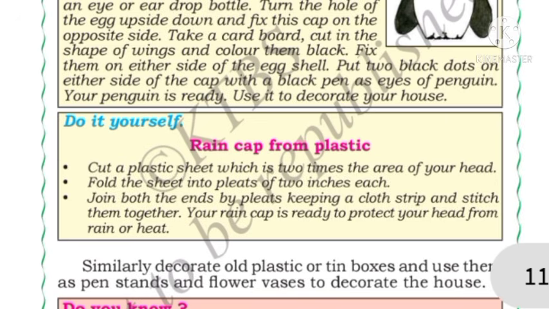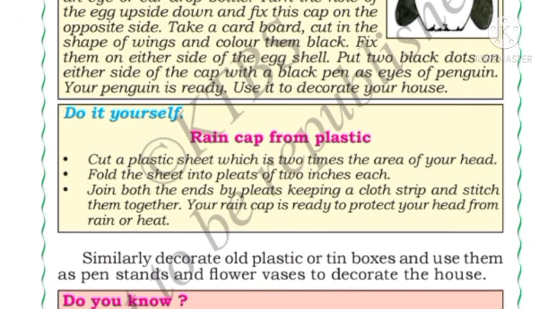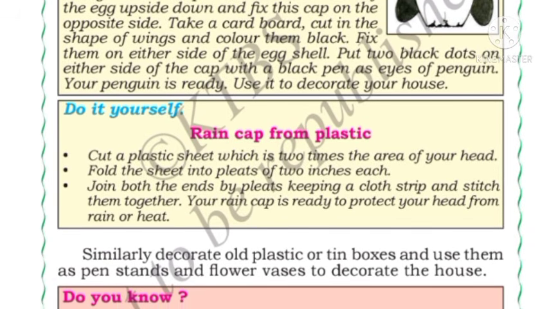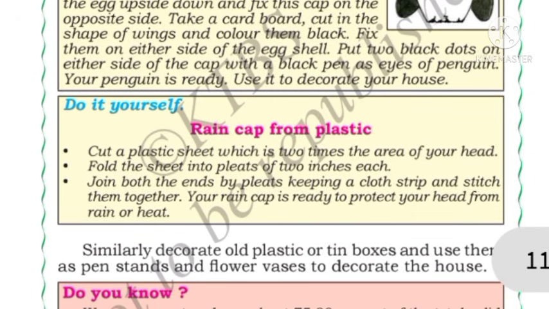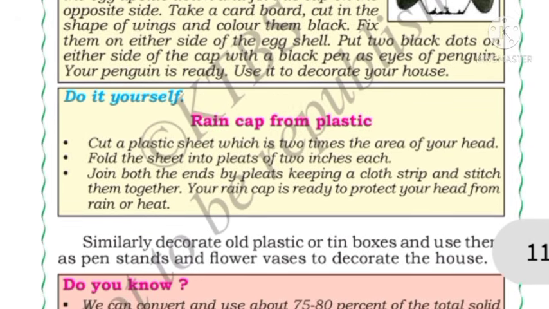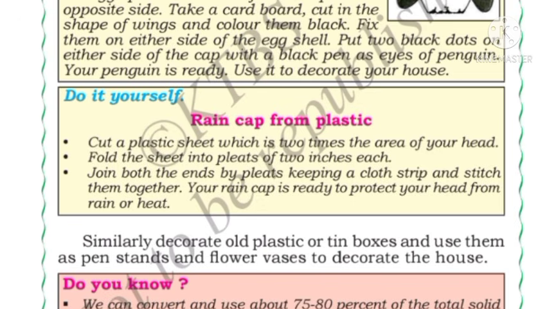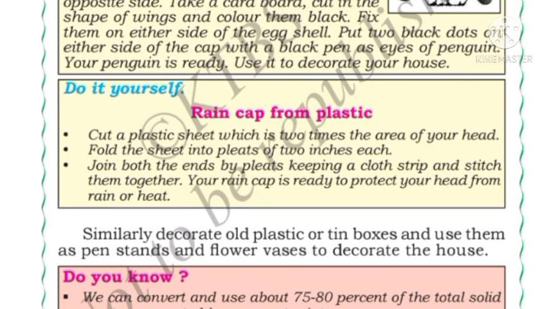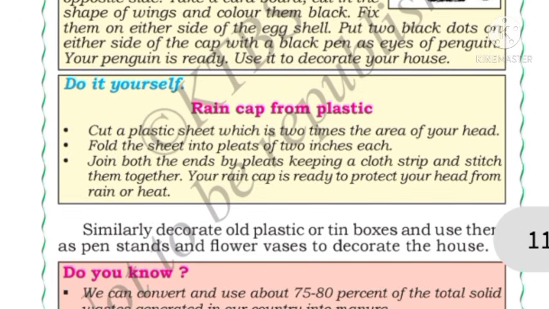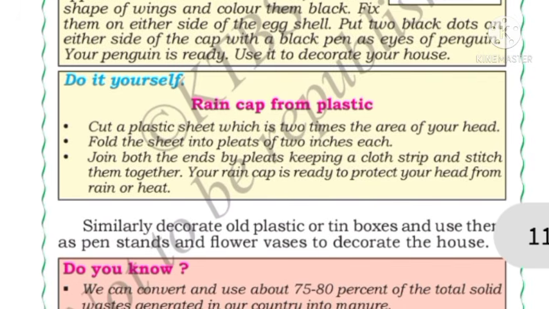Take a cardboard, cut it in the shape of wings and color them black. Fix them on the eggshell. Put 2 black dots with a black pen on either side of the cap as eyes of the penguin. Your penguin is ready. You can use it to decorate your house. So in this way we can make the best use of the waste.